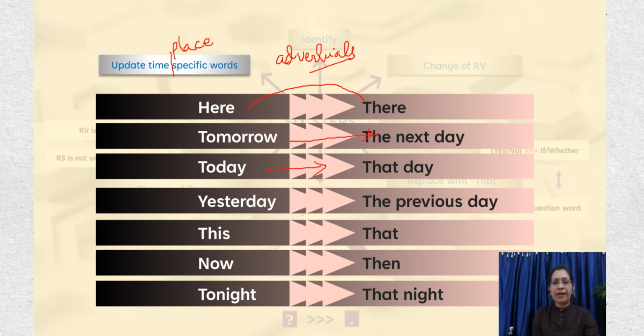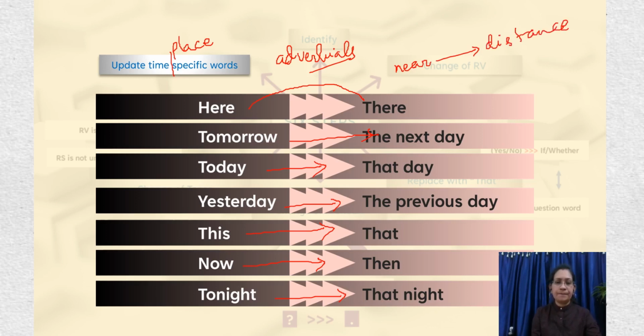Today changes to that day. Yesterday changes to the previous day. This changes to that. Now changes to then. Tonight changes to that night. These changes to those. So to sum up, words denoting nearness change to words denoting distance.